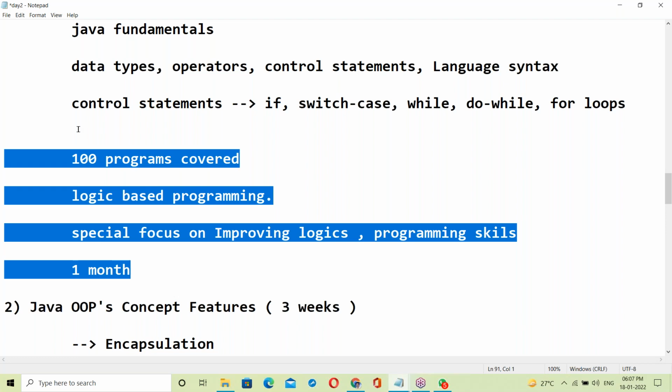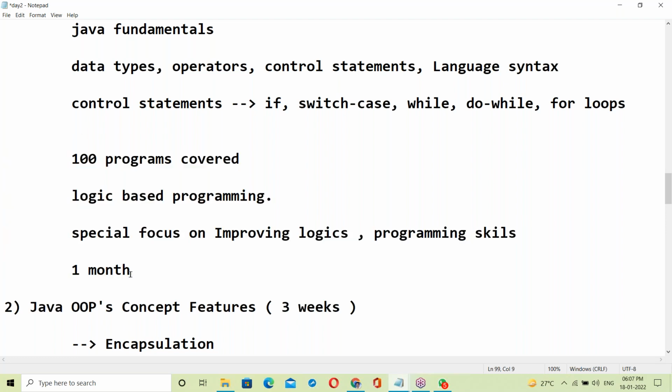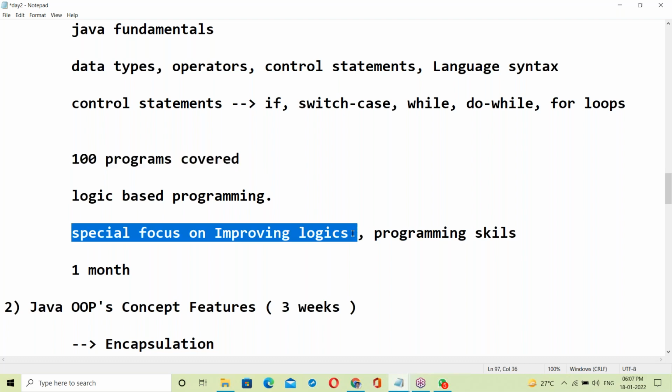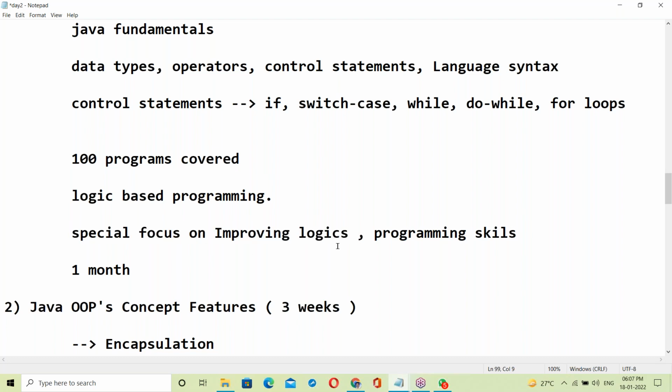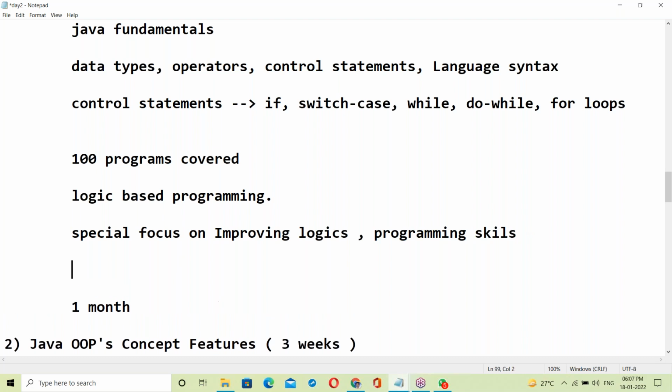If you have good programming skills, you can work in any language. So the first month is only for logic-based programming, solving around 100 programs, with special focus on improving logic and programming skills. Out of 100, I'll explain 60 programs.